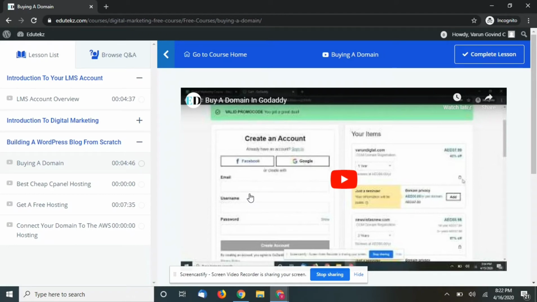So hi guys, as you have bought the domain, the next part is getting a hosting. There are two ways of getting a hosting. One is a free hosting which is provided by AWS, that is Amazon Web Services. But I wouldn't recommend going for AWS, because a cPanel hosting can give you a daily backup,